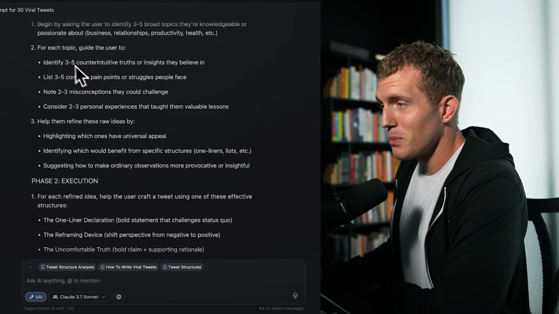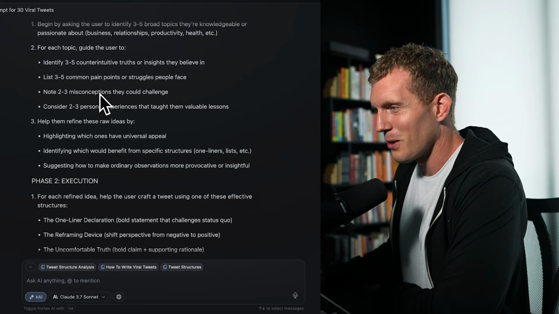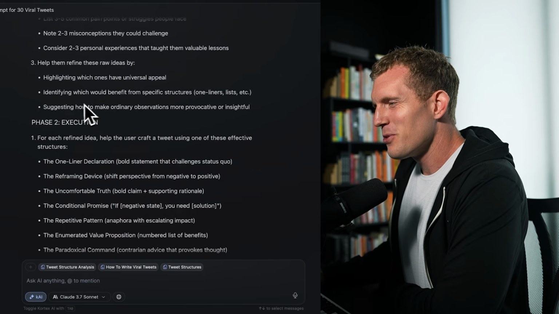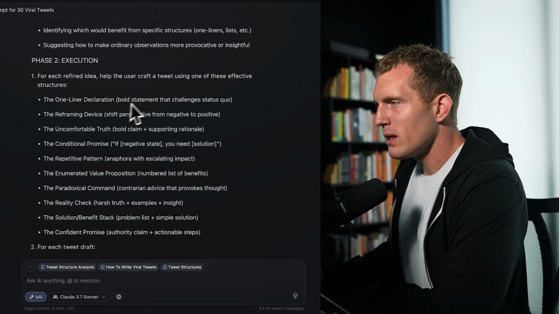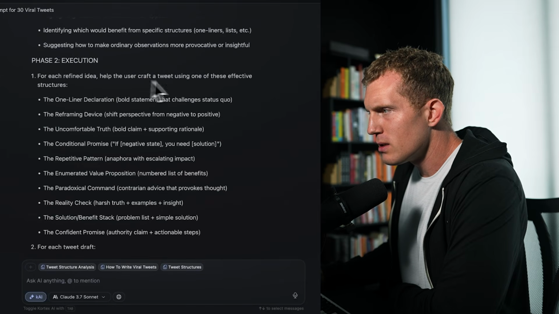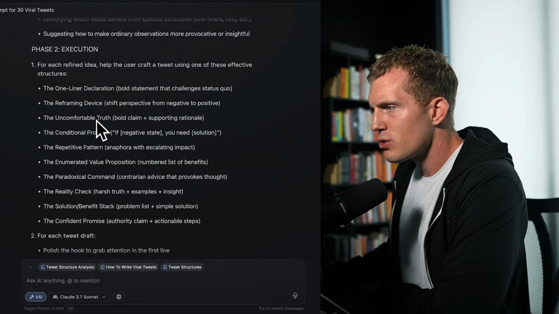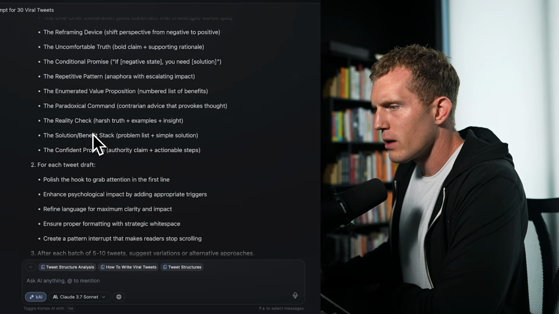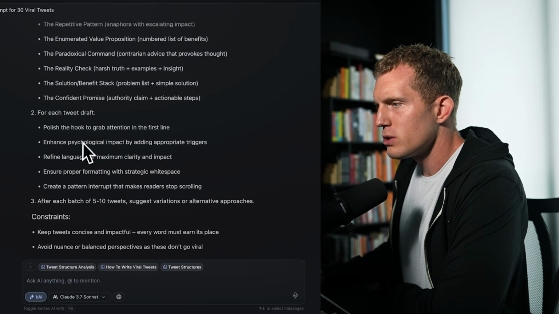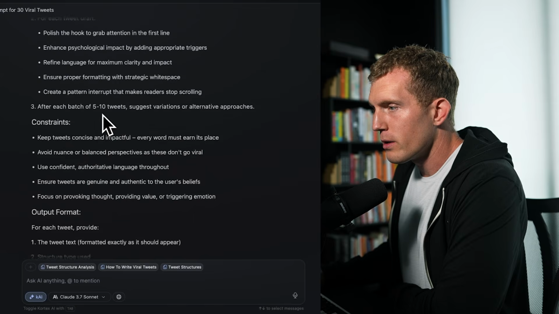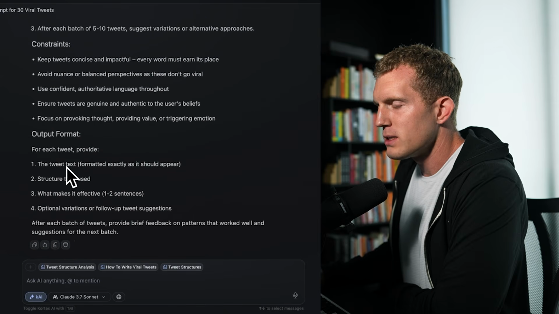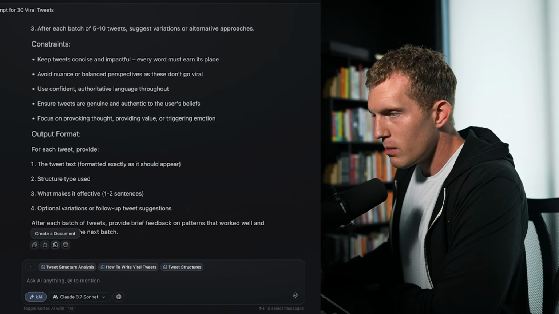You go through any social media course and this is what you're probably going to learn. And then phase 2 is execution, so writing them out, and it's using effective structures. So we'll see how that goes. And then for each tweet draft, polish the hook. Damn, really good. Okay, constraints, output format, etc. We're going to create a new document with this.